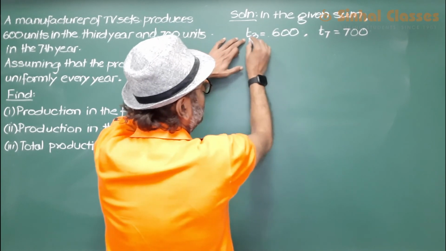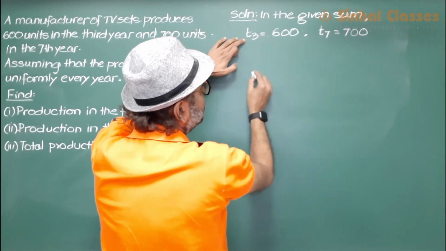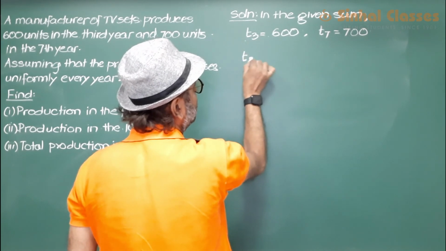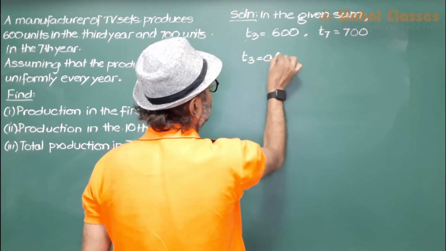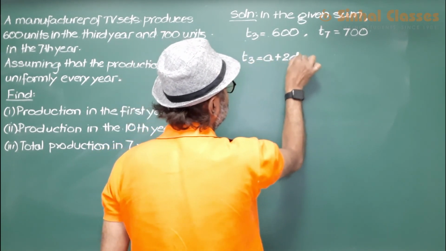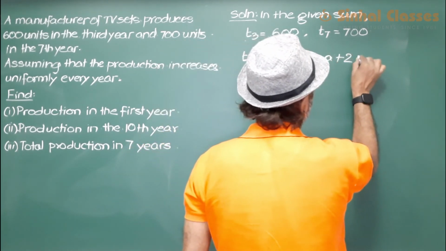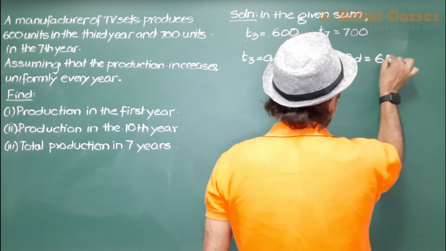Let us take down and write the formulas for T3 and T7. T3 is equal to A plus 2D, therefore A plus 2D is equal to 600.